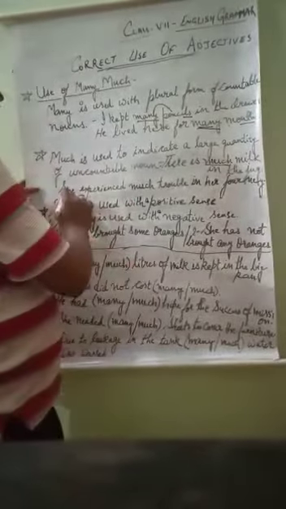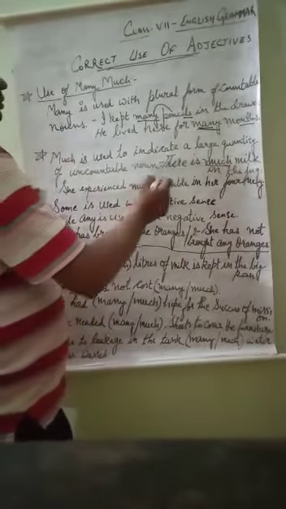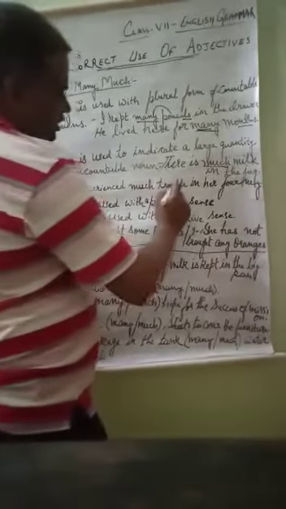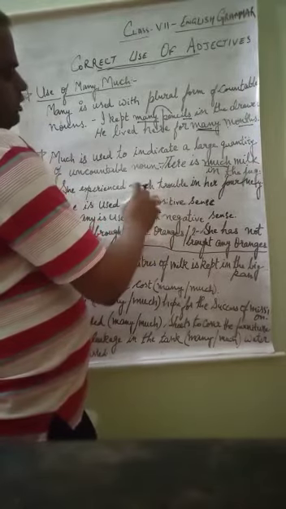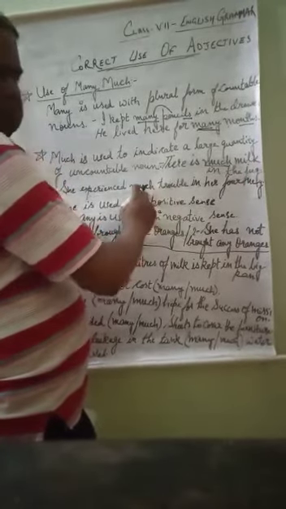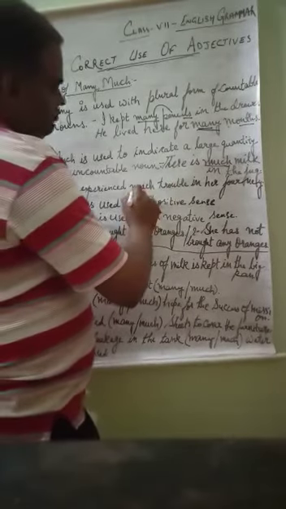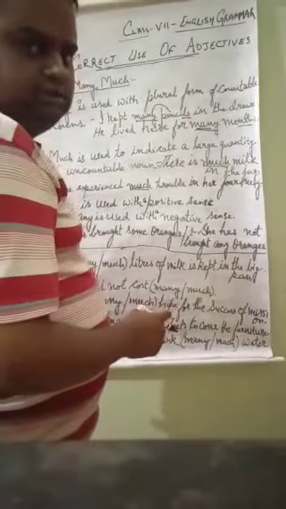Second, she experienced much trouble in her journey. Now here trouble is the noun, and for the noun which word is coming to describe trouble? Much. Much will be an adjective here, isn't it? And much will be used because trouble is something which cannot be counted.